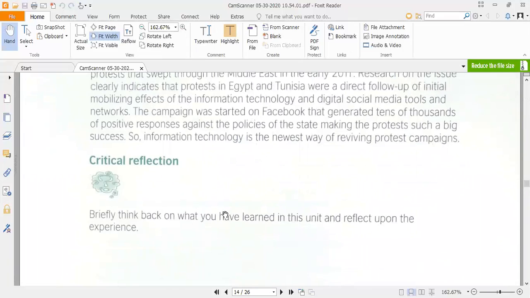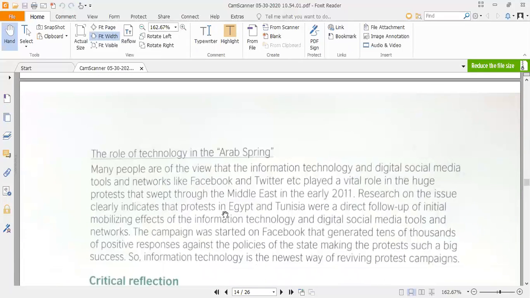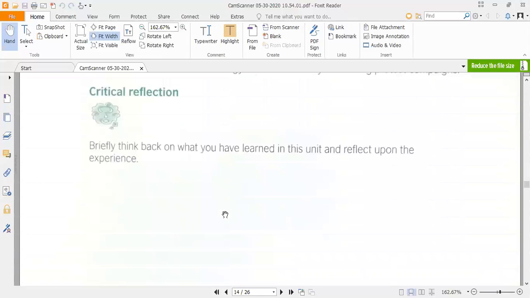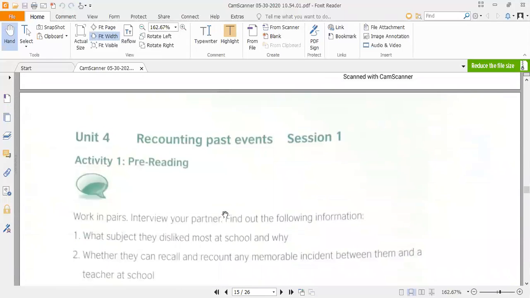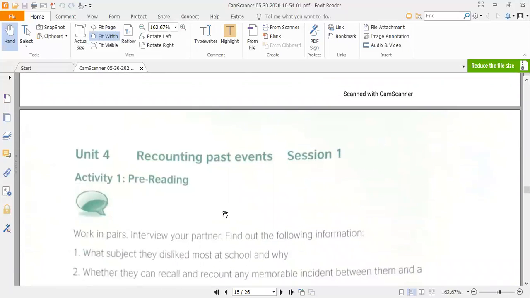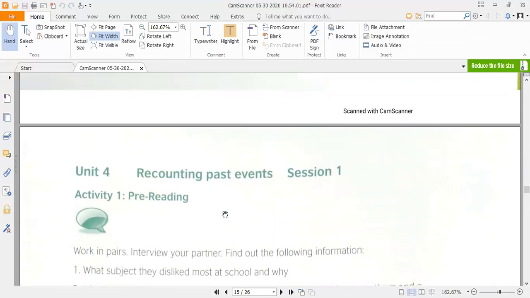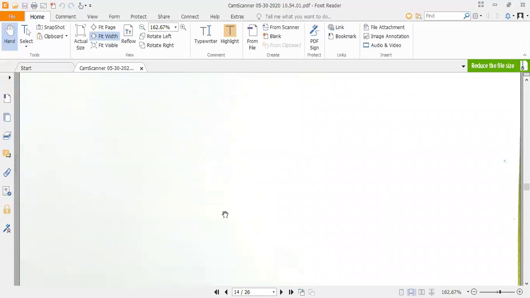Now our time is up. We have covered all of the three sessions of Unit 3, and now in the next class we will start our fourth unit, which is about recounting past events. So we should end our class here.